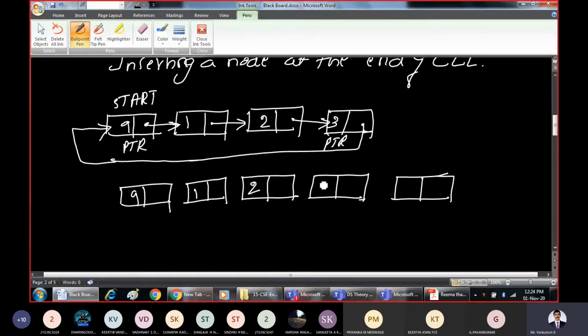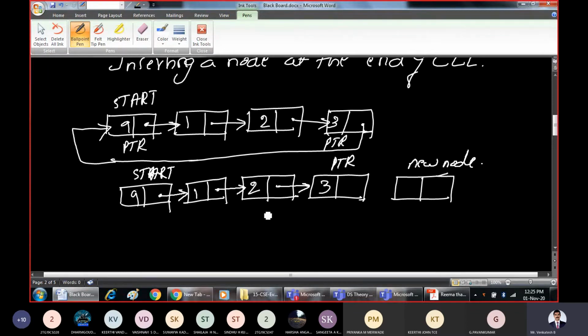Right? So 9, 1, 2 and 3. This is the existing starting node, and these are the existing links. I will write the existing links as they are first. Now what code should I write? This is our new node that I want to insert. PTR is pointing to this node. How can I establish the linking between these two?